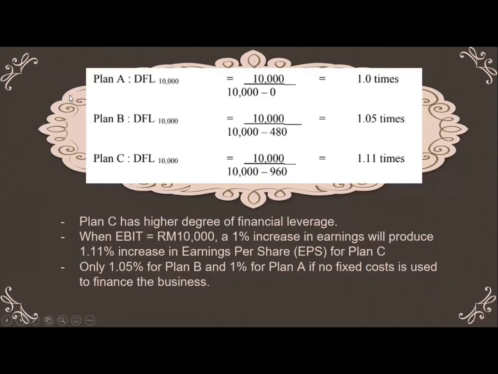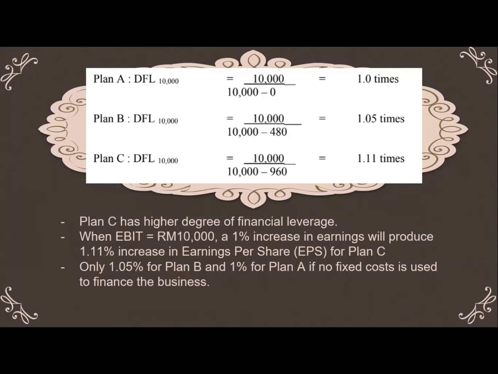This is the calculation for Plan A, Plan B, and Plan C. For Plan A, the DFL, degree of financial leverage, equals 10,000 divided by 10,000 minus 0, which equals 1. For Plan B, DFL equals 10,000 divided by 10,000 minus 480, and we get 1.05. For Plan C, we get 1.11.